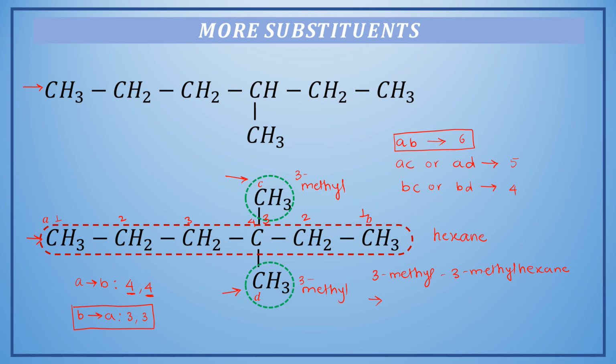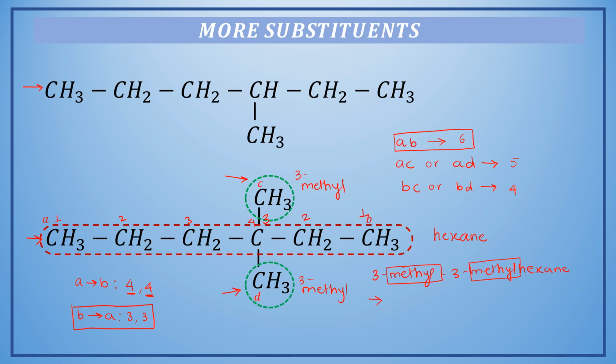If we have same substituents repeating, alright, we can group them together and write the name as like this.